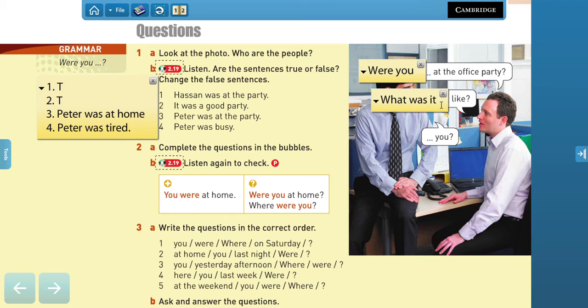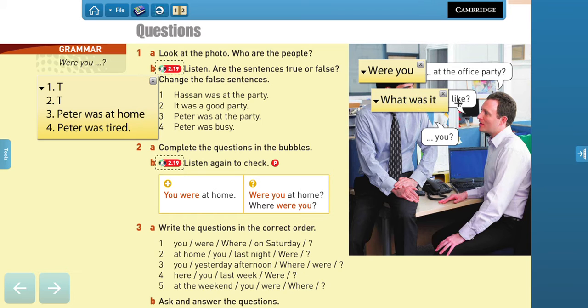En este caso, it significa la fiesta. ¿Cómo estuvo la fiesta? El verbo like no es el verbo principal de esta oración, sino que el verbo principal es este, ¿cierto? ¿Cómo estuvo? ¿Cómo fue? ¿Cómo fue la fiesta? ¿Cierto? ¿Fue entretenida o no? Ya, no es como si te gustó la fiesta, no, right? Son preguntas con ser o estar, remember.